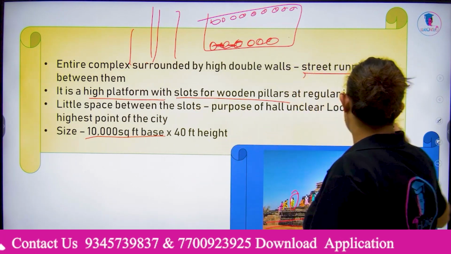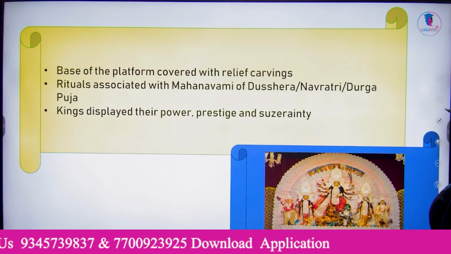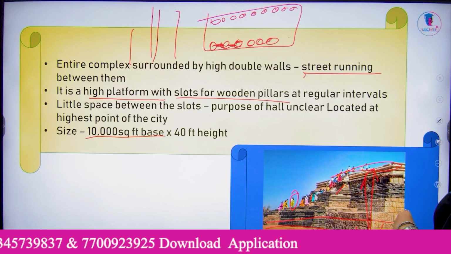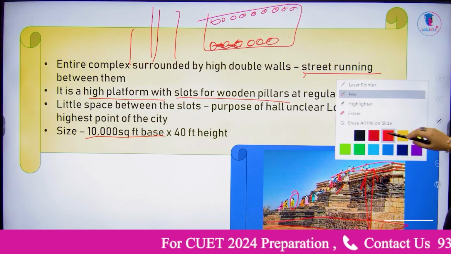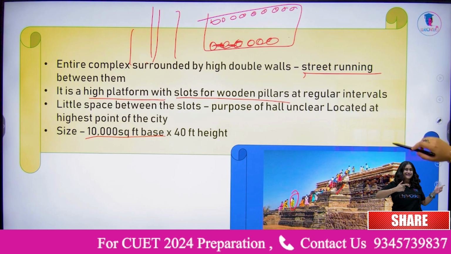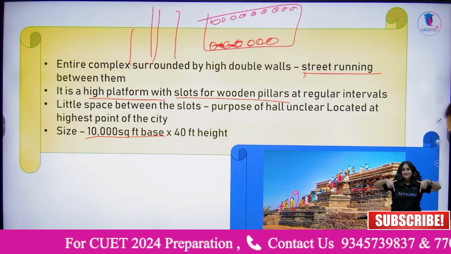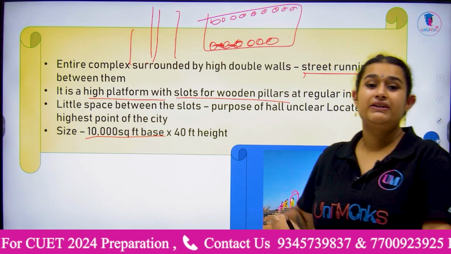Now, the base of the platform is covered with relief carvings. If you can see over here, there are little drawings, carvings of all sorts.